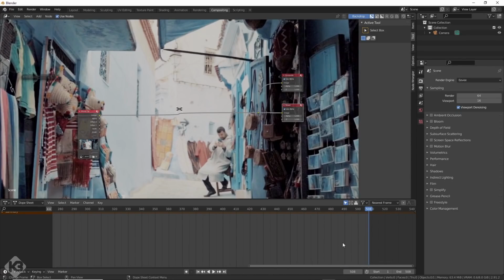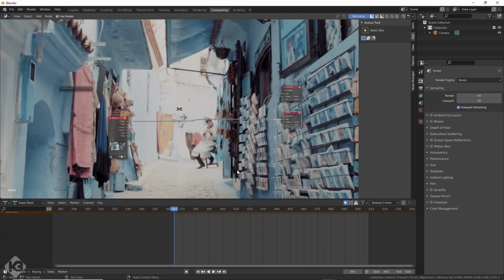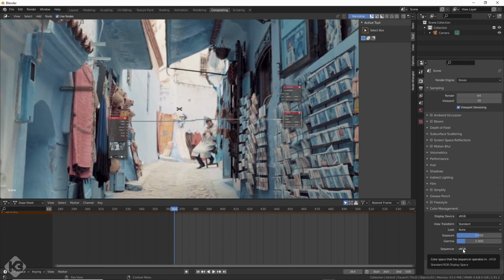Next, I needed to figure out how many frames I'd need. I chose 6 seconds from the end. The footage was 508 frames long, so I stepped back to 364 to give it 144 frames, which makes up 6 seconds of footage at 24 frames per second, and adjusted the timeline to match that. Then I also made sure that the color management was not set to Filmic, but to sRGB, so it's more true to what was shot and not fluffed by Blender.